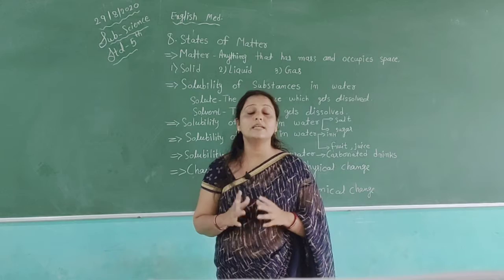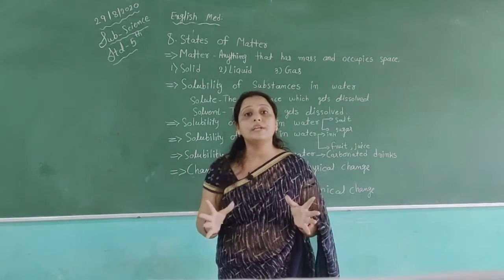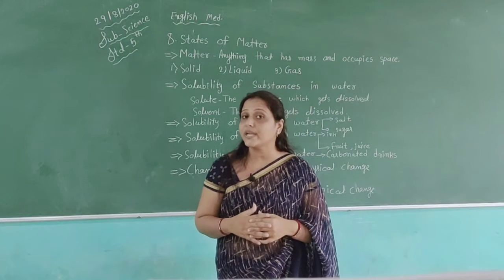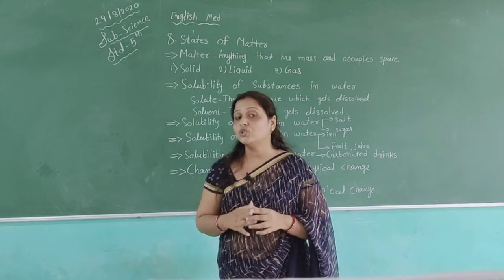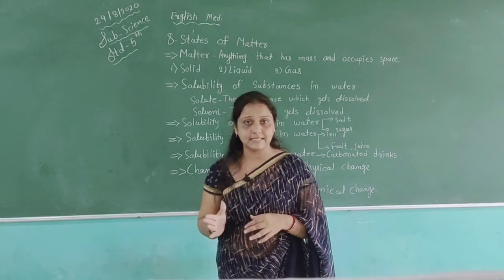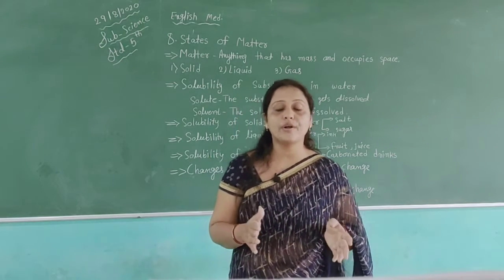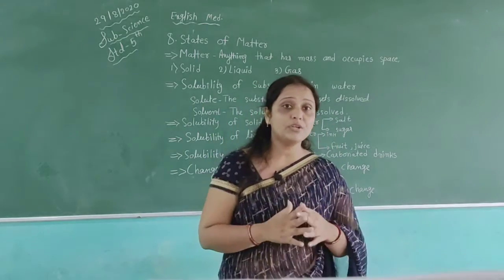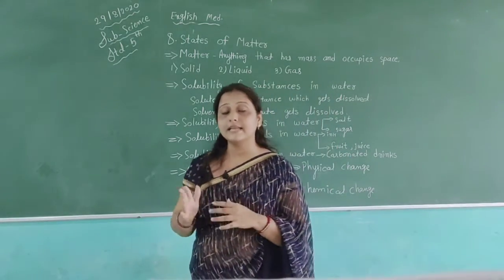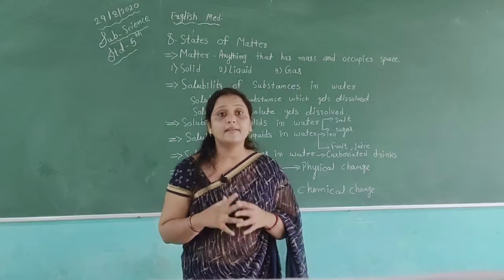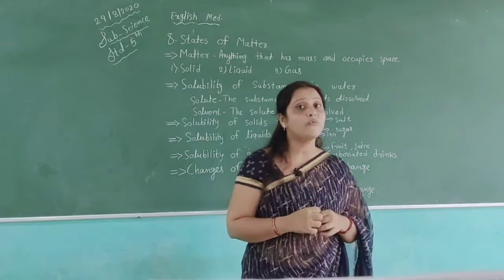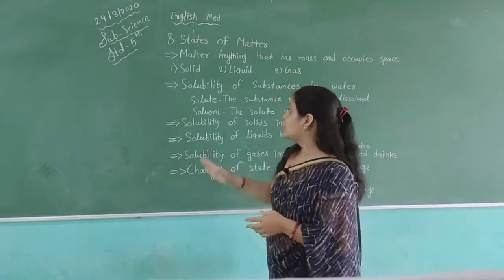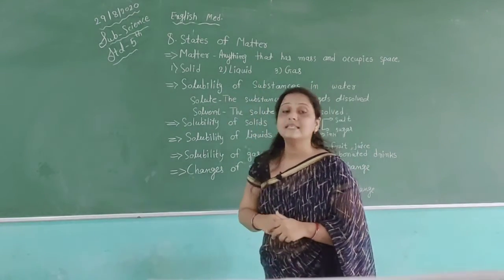In a solid we can see the molecules are tightly packed to each other, so they are called solid. For example, pencil, pen, textbook, notebook are examples of the solid state. The molecules of these things are tightly packed, attached to each other very tightly, so they are called the solid state.